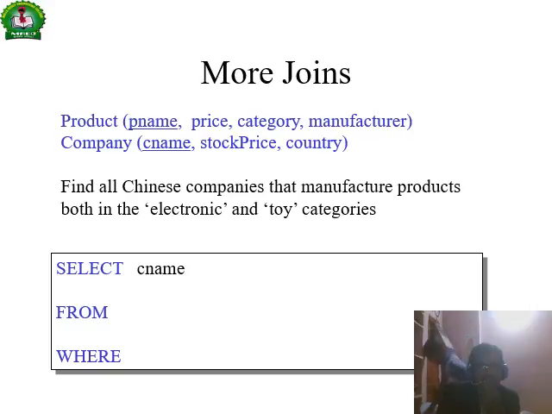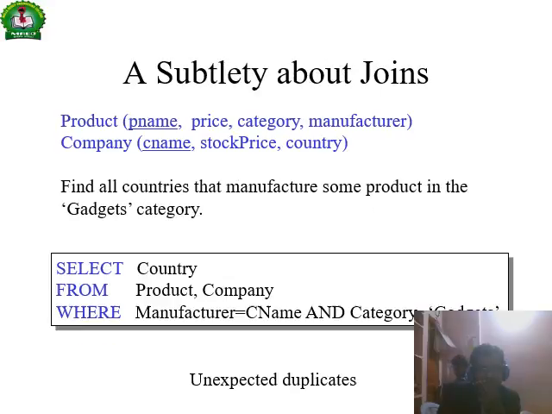So more on joins. Join is joining two tables with a specified condition. Product is the table with product name, price, category, manufacturer; company has company name, stock price and country. Joining two tables may give unexpected duplicates.